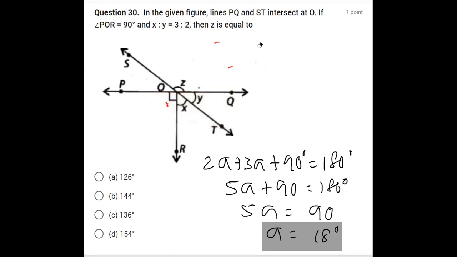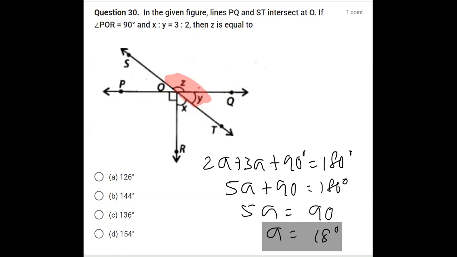Once we get the value of a, let's see what the question is asking for. They are asking for the value of z. This angle is z. Before we get the value of z, we should first ascertain the value of y. Why am I saying so? Because we can clearly see that this angle z and y are forming a linear pair.